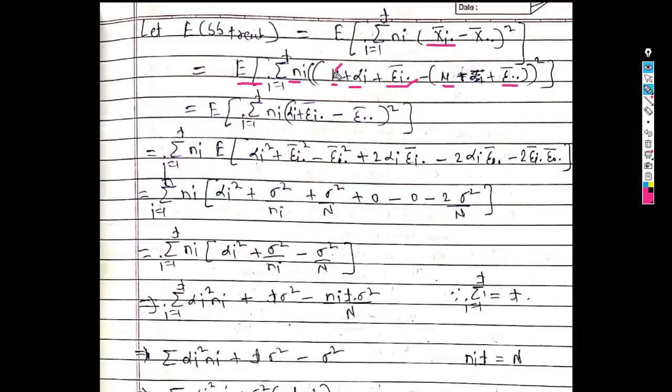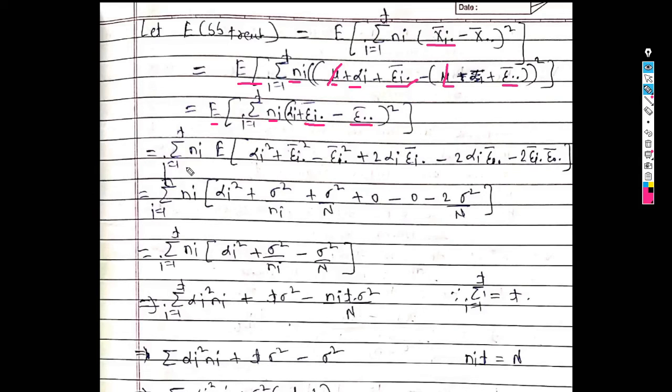Now here mu and this mu will get cancelled, so the remaining term is the expected value of summation over i ni into (alpha i plus epsilon i dot bar minus epsilon dot dot bar) whole square. Now just take the square of this bracket.